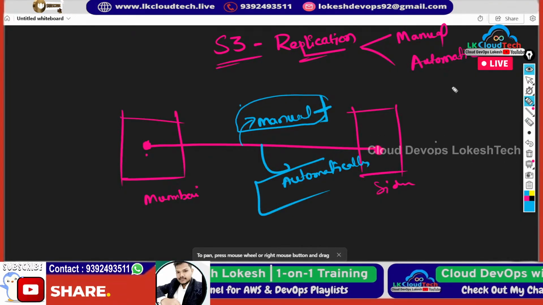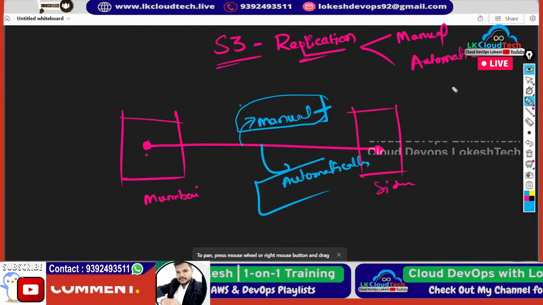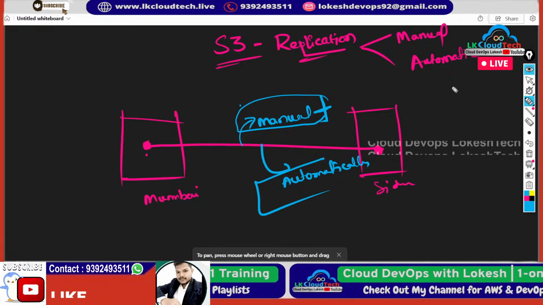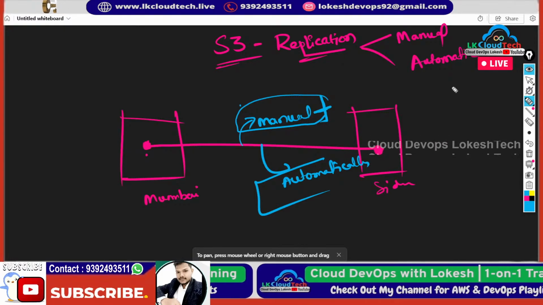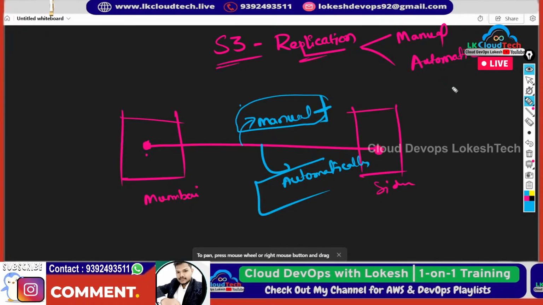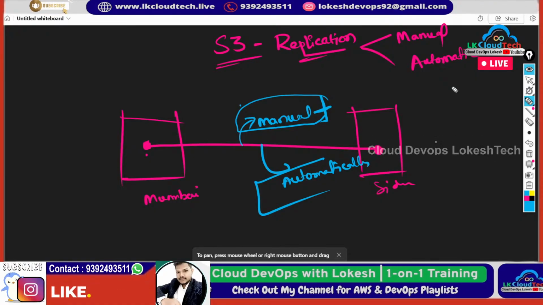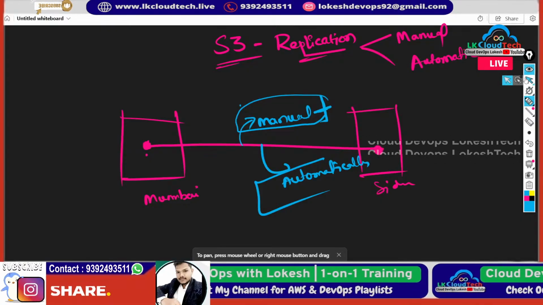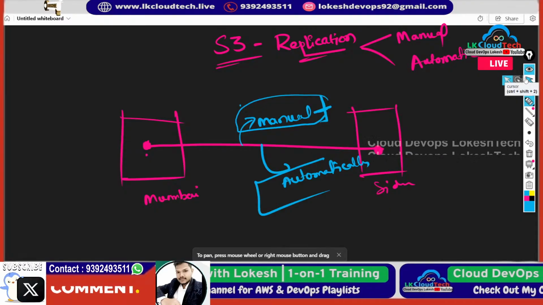Script in the sense that we need to create some rules in the source bucket. We don't have any scripts like that, but we have to keep some rules, and using those rules it will automate. Let's go step by step so we can understand it easily.